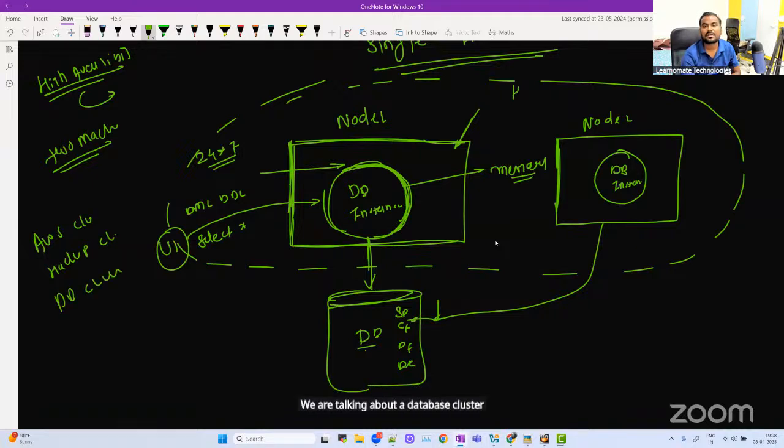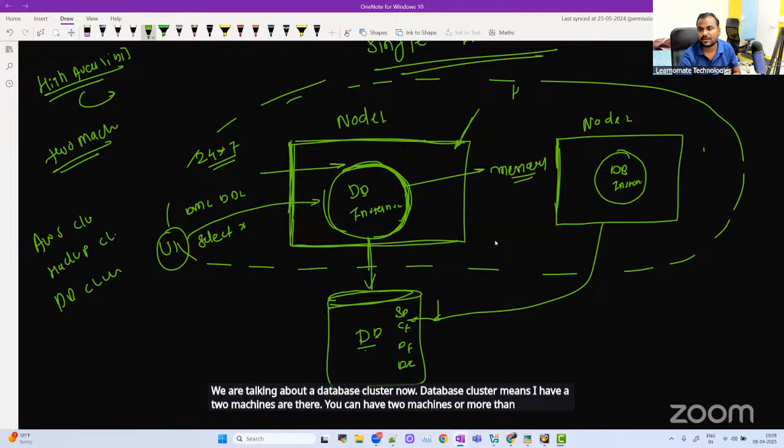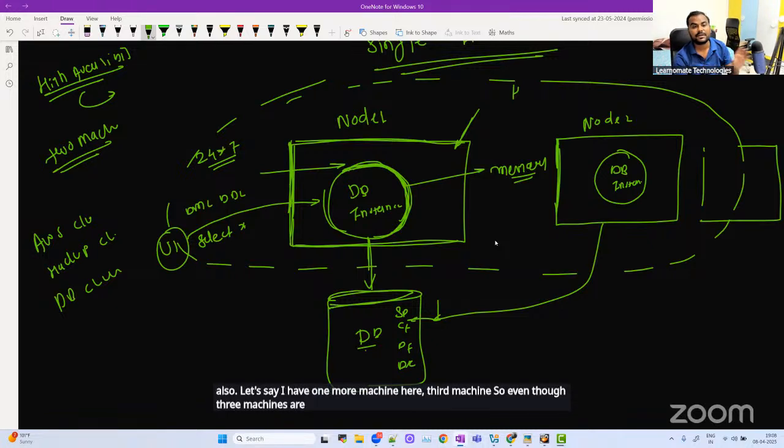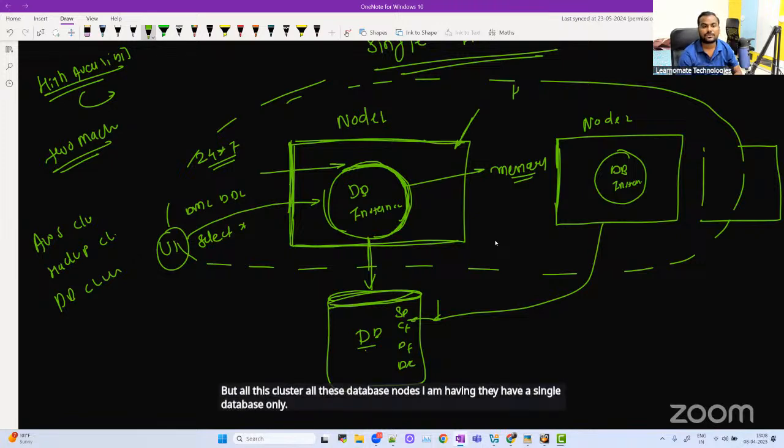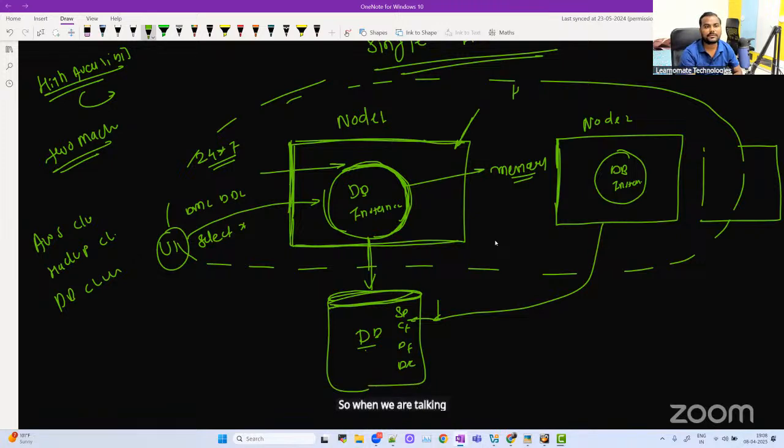Database cluster means I have two machines. You can have two machines or more than two machines. Let's say I have one more machine here, a third machine. Even though three machines are there, they are behaving like a single machine. That is called a cluster. But all these database nodes have a single database only.